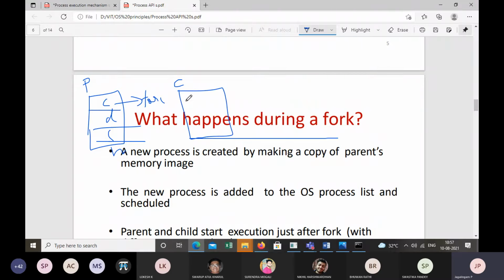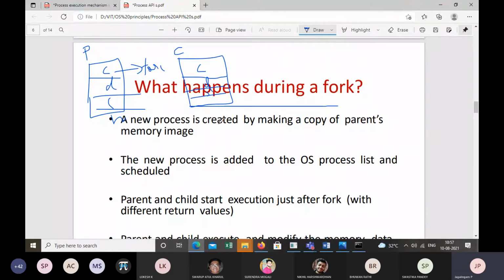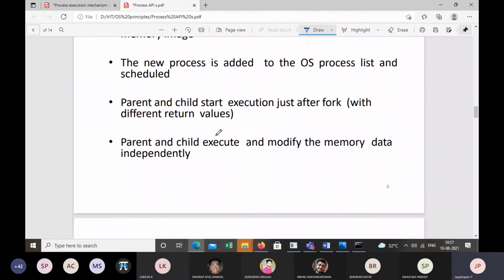The child will have an exact copy of the parent memory image, right? So the child will also have code, data, stack, and heap. And once the child process is created, it will be added to the operating system list, because the operating system maintains a data structure to keep track of all the activities of the processes, right?